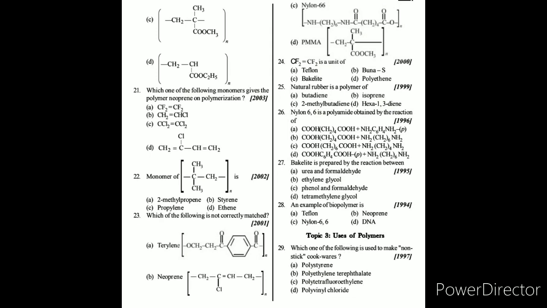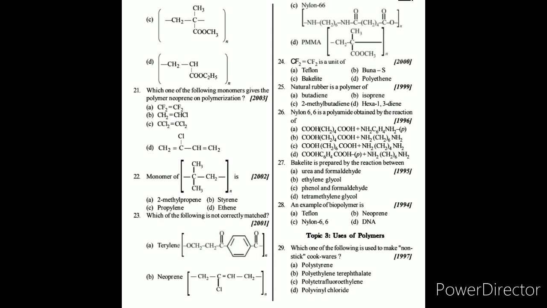Question number 22. The monomer of C(CH3)2-CH2 is blank. Here the answer is A, 2-methylpropene, in which the double bond is converting into a single bond. So we get carbon with CH3, CH3, single bond CH2, and it becomes active. So the answer of question number 22 is A, 2-methylpropene.